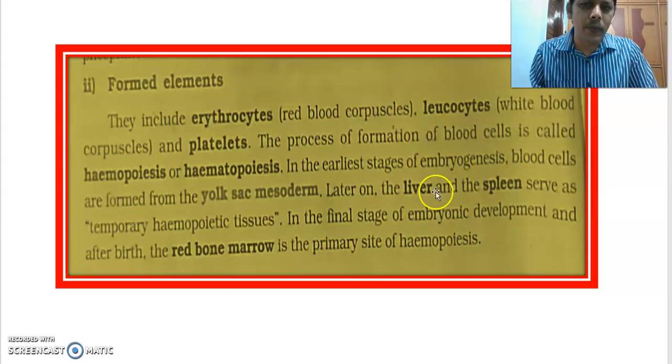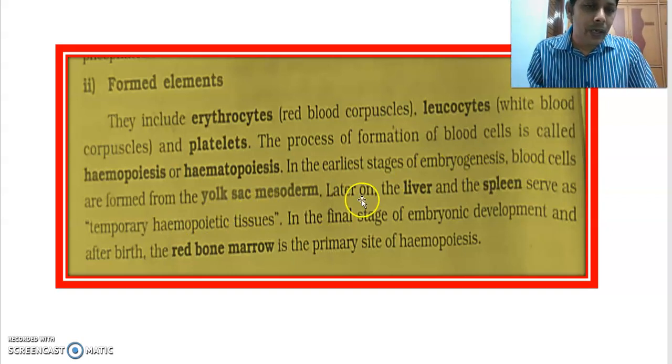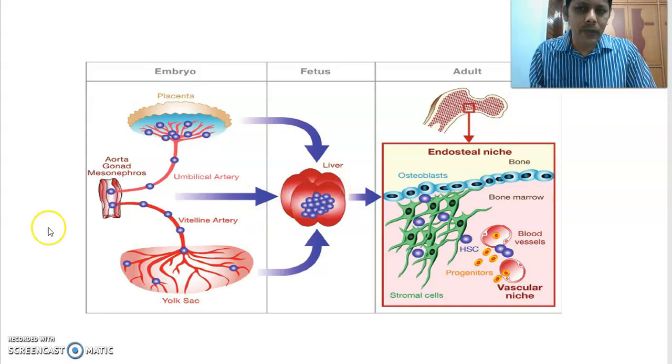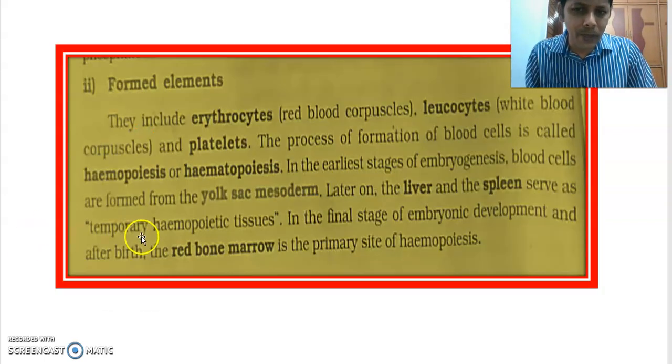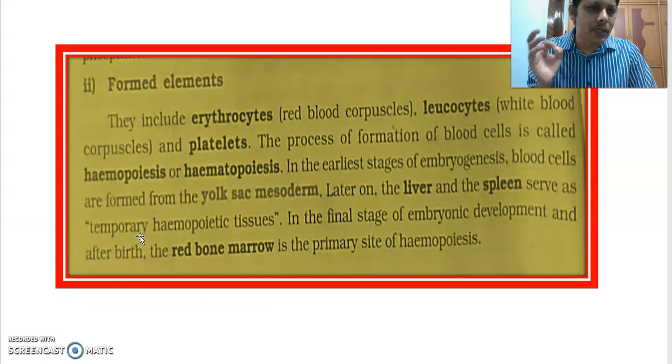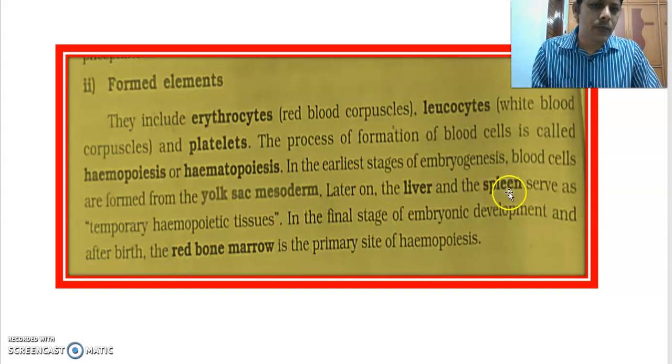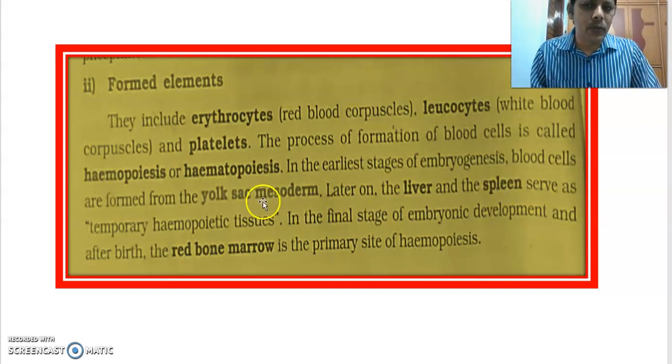Later on, they are formed in the liver as well as the spleen, which act as temporary hemopoietic tissues. What are the temporary hemopoietic tissues? Liver, spleen, and yolk sac mesoderm.